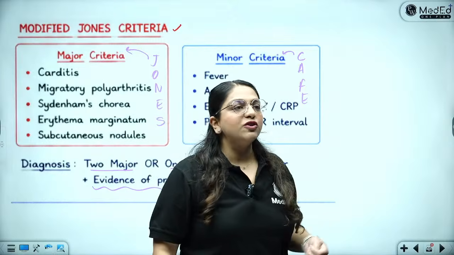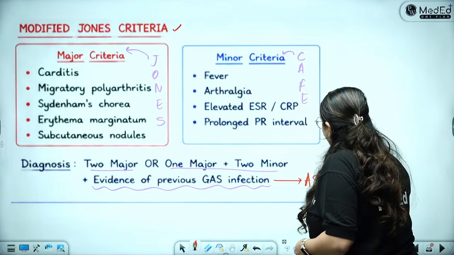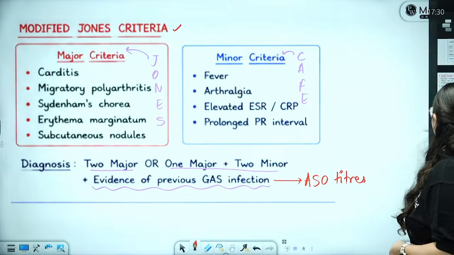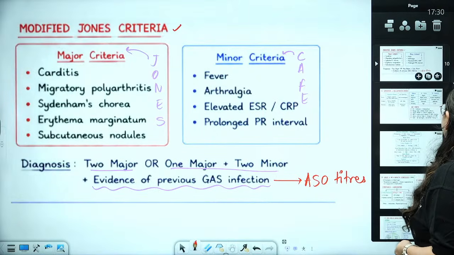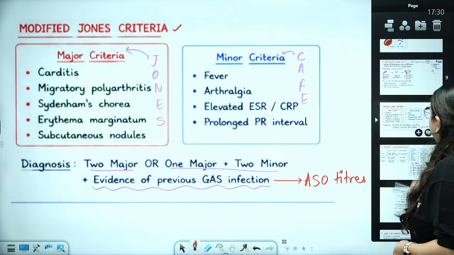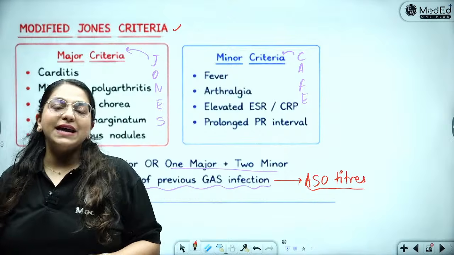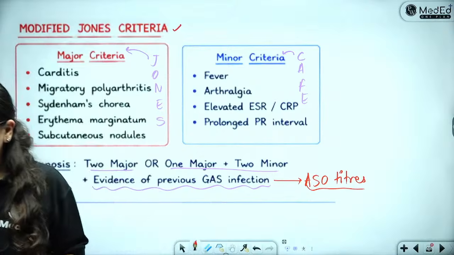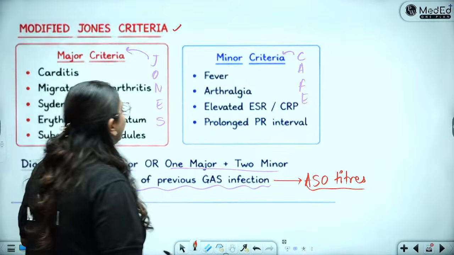How do you get evidence of previous group A Streptococcus infection? By doing the ASO titers. What is that? Anti-streptolysin O titers. All right. So we will just see about that. We have this coming up. It is called anti-streptolysin O, which are the antibodies, and we will look for the titers against these antibodies inside our body. Okay. Thank you. So that is how we are going to make a diagnosis.